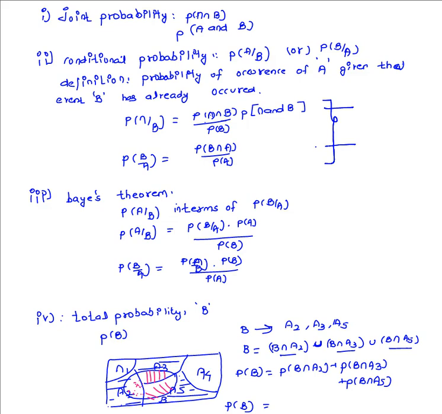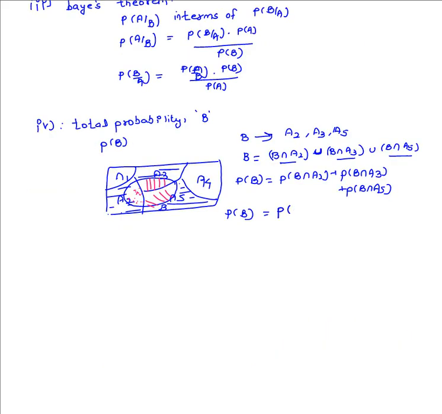We can simply write P of B intersection A2 as P of B divided by A2 into P of A2, plus P of B divided by A3 into P of A3, plus P of B divided by A5 into P of A5.